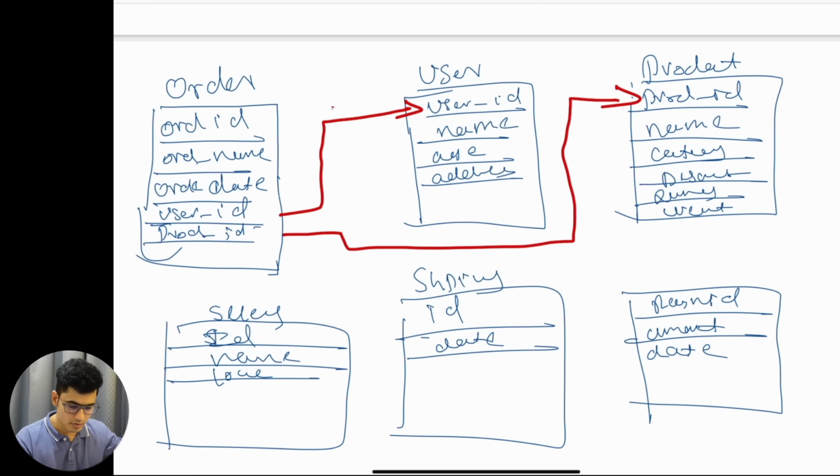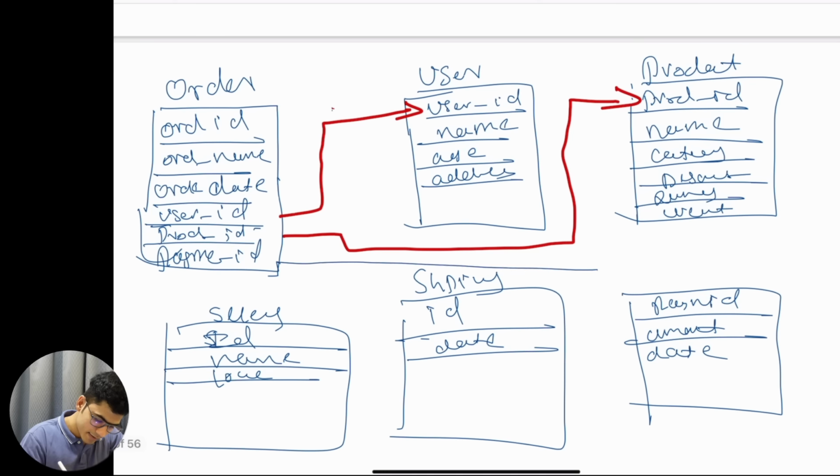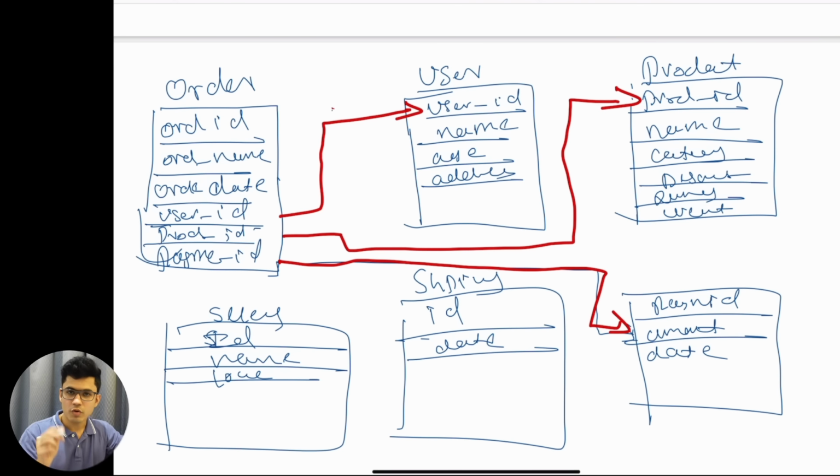Like this is a user and product. We can also add payment information. If I want to add payment information, it can be added over here, the payment ID. Then I can also track down the payment easily over here. So in the order, what was the payment ID? If you want to understand how much payment that particular user made, we can also do that. So this is what we can add here.